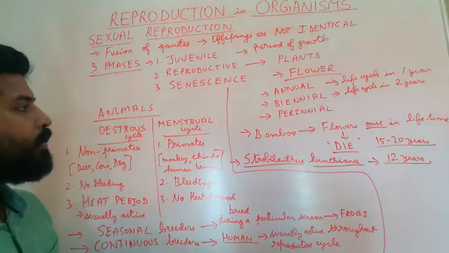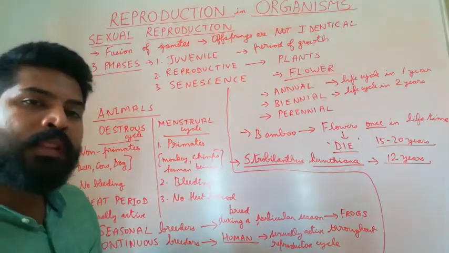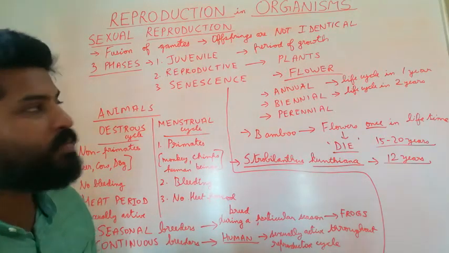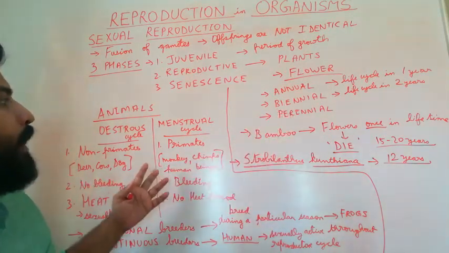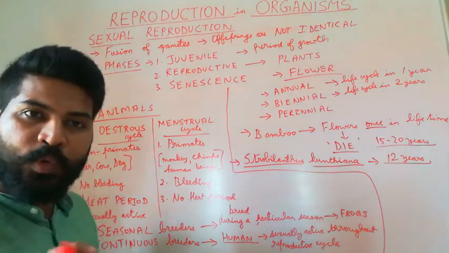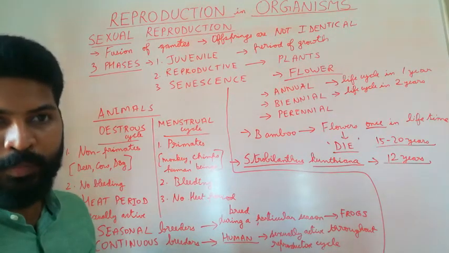Now, whatever be the differences in these two, all sexually reproducing organisms, be it plants or animals, exhibit a sequence of events during sexual reproduction.